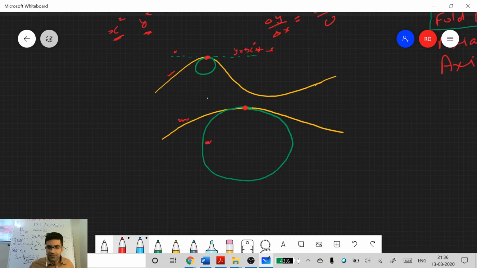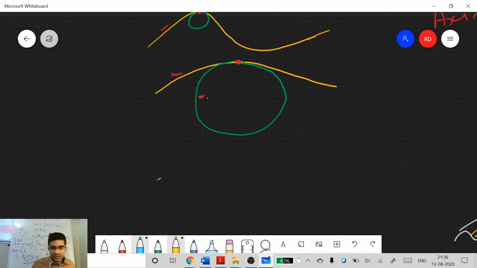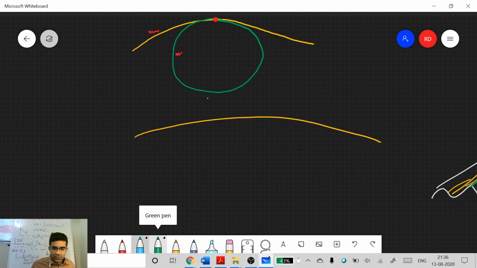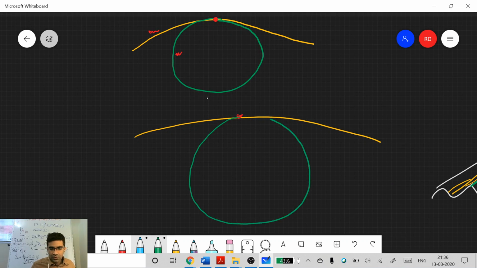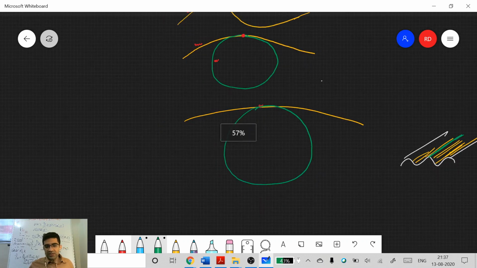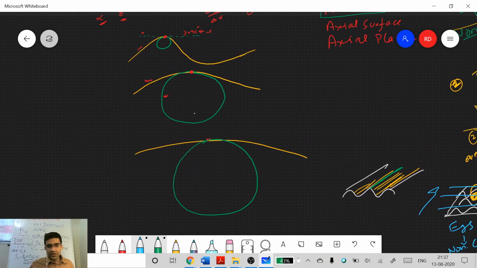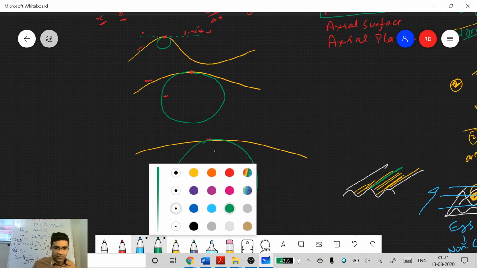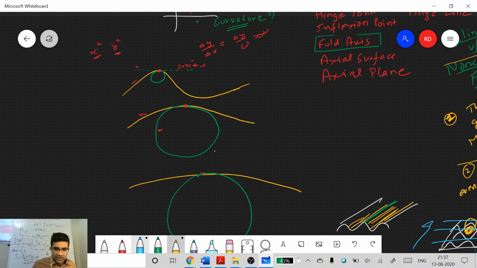Everyone gets this point? And if it keeps becoming gentler, let's say in the next case it becomes even gentler, you want to define curvature at this point, it becomes something like this. Everyone gets this point? See what we are trying to do. To make the point more clear, I'll have something which is even sharper. If you try to describe a circle here, it will be something like this. You cannot describe such a big circle here. Can you inscribe this big circle here which is tangential? No, it will intersect the lines.